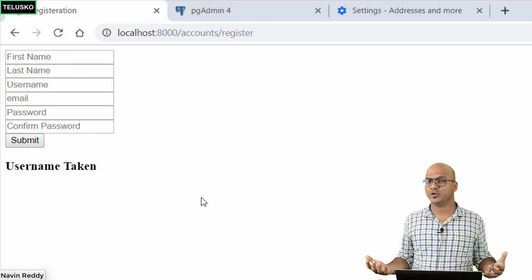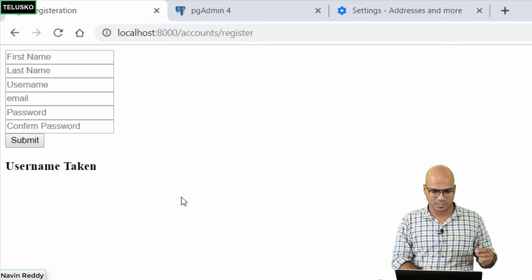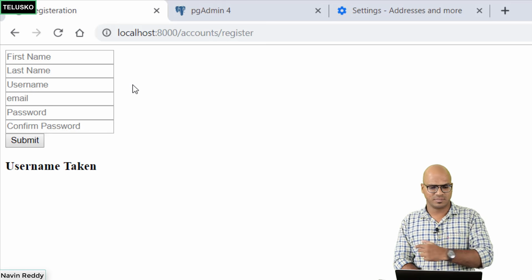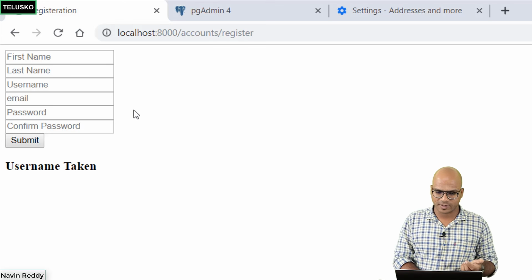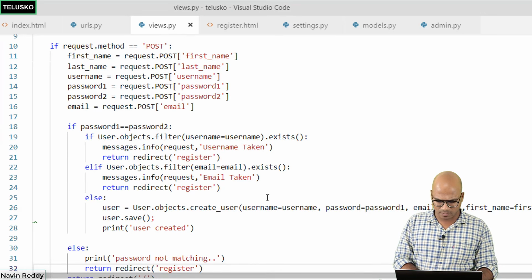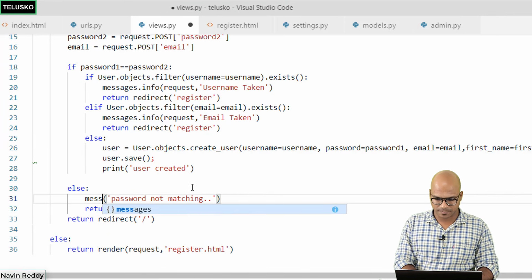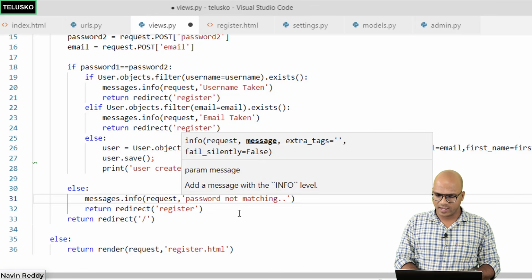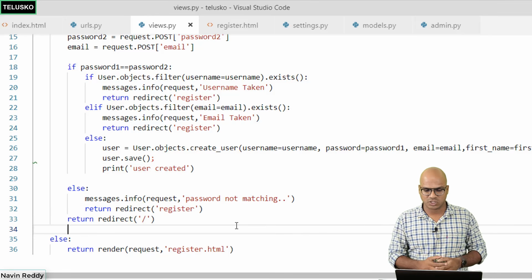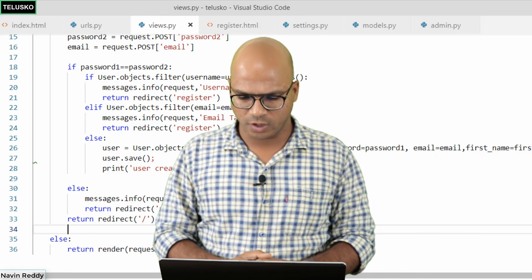And that's how you can display. Now you can create a good UI and you can display the message the way you want. Maybe you can have a pop-up, or you want to print the user taken just next to the username. That's your choice. So you can do the same thing for email ID. You can try that. And the same thing can be done for password. Okay, so in fact, I'm not sure if we are doing it for the password. We should be doing that. So here as well, we'll be saying messages.info. And then we have to pass the request object, comma, and then you have to pass the message, which is password not matching. So that's how you can send messages from the views to the page. So I hope you got the idea how things work here.